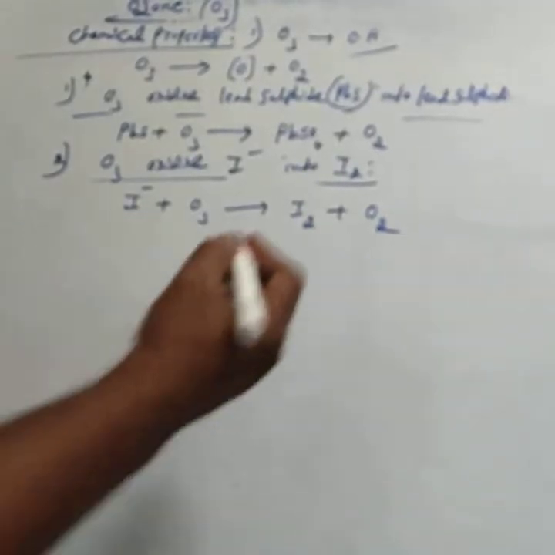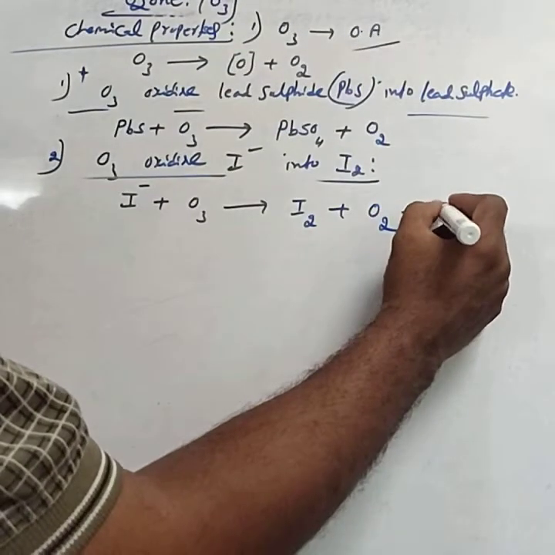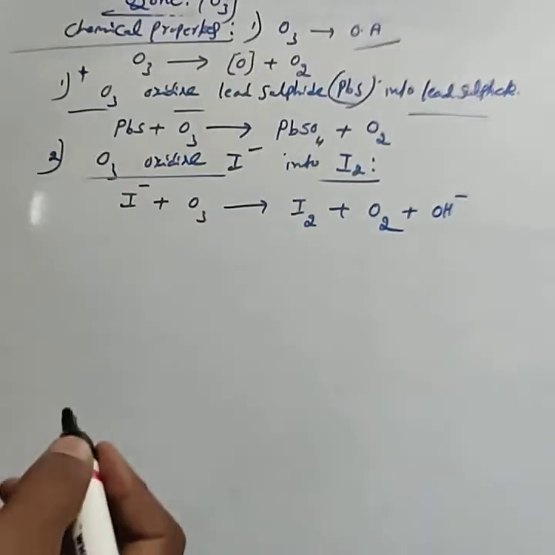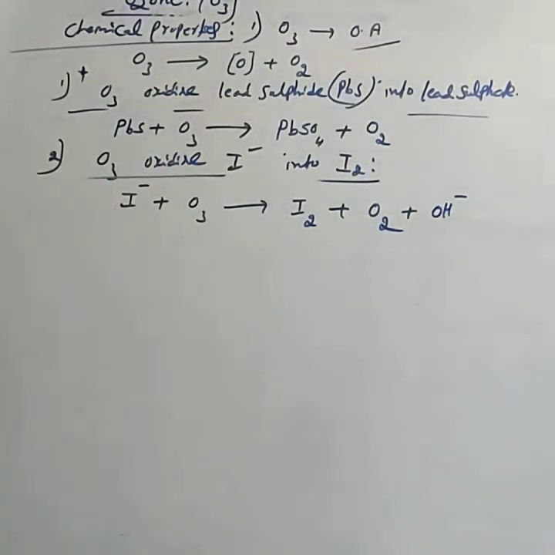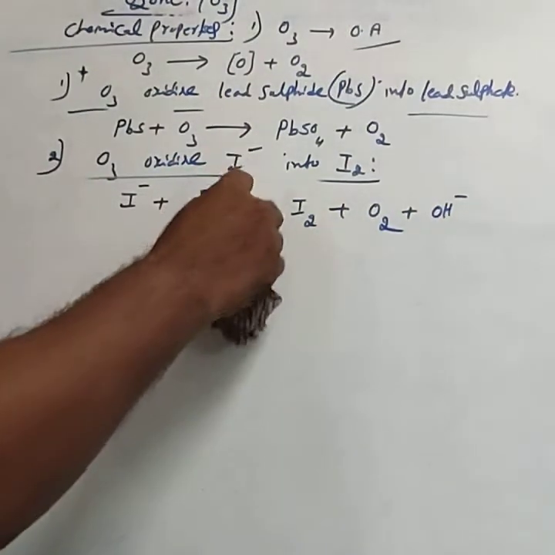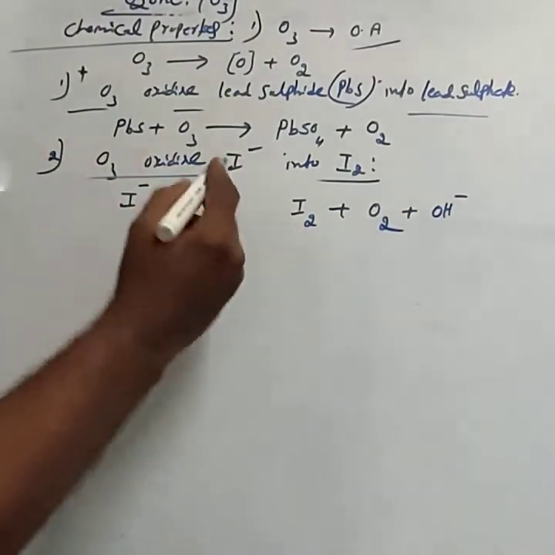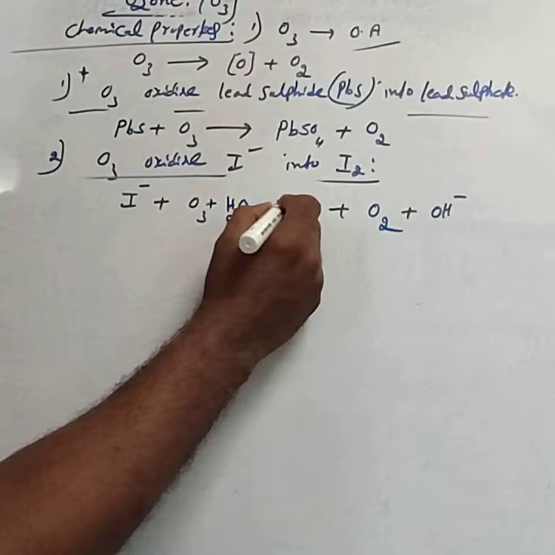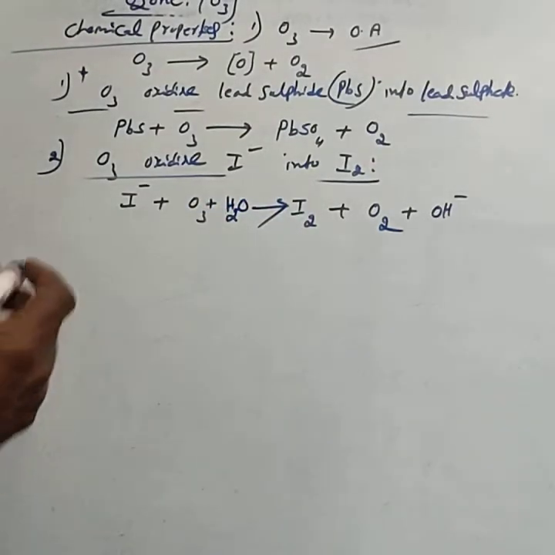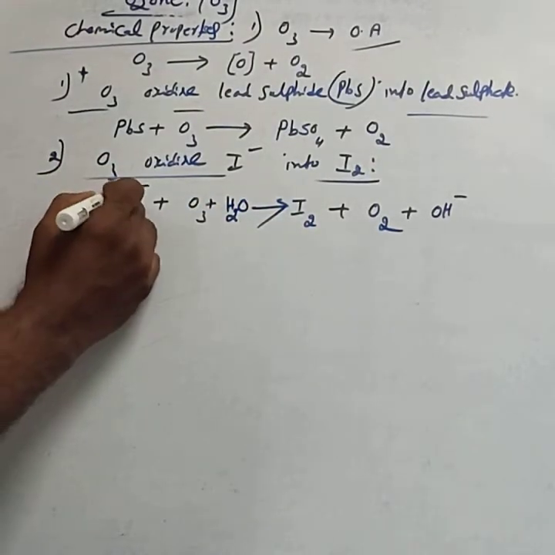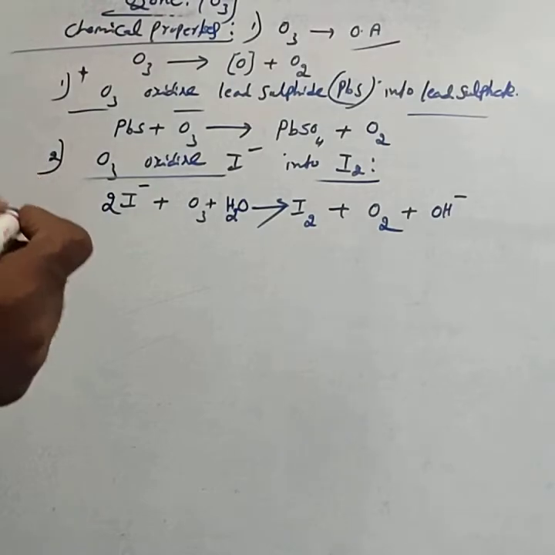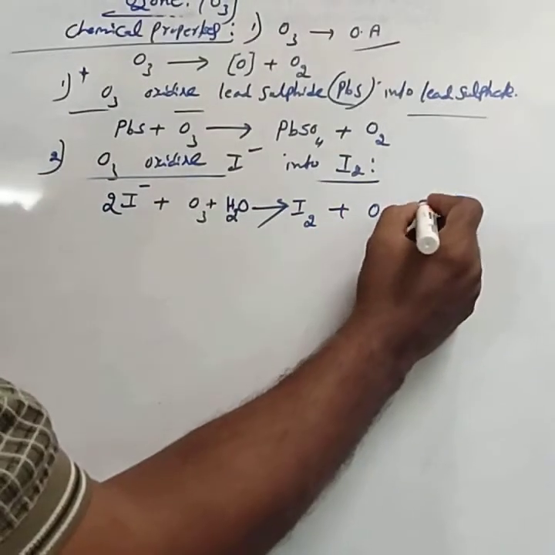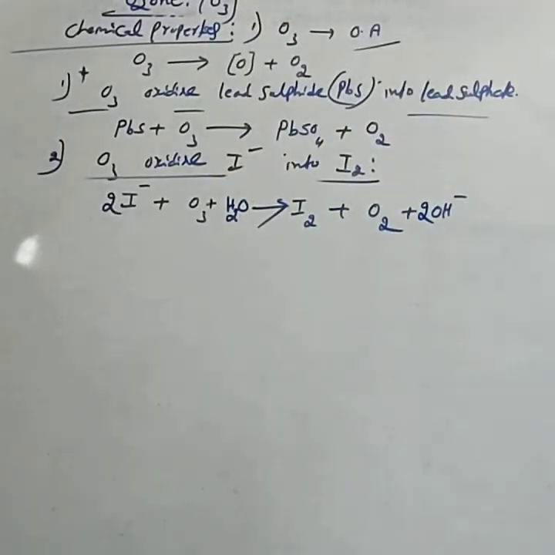In addition to that, OH minus gets evolved. For this reaction, you have to consider the water also. O3 plus H2O. Then, to balance this reaction, consider 2I minus, then I2, O2 plus 2OH minus. This is the reaction of iodide into iodine.